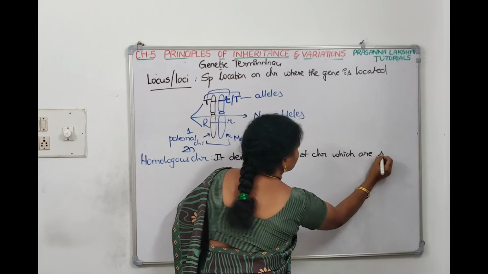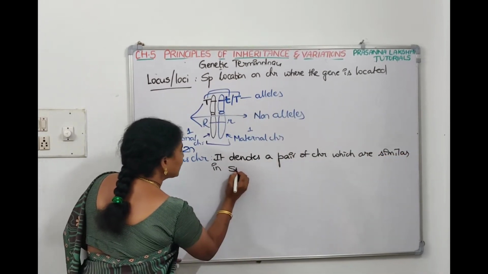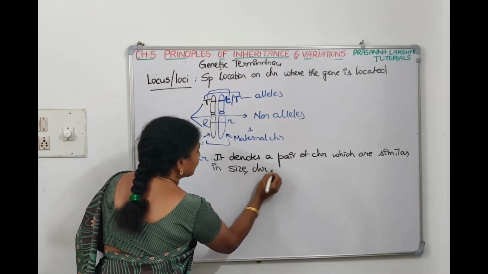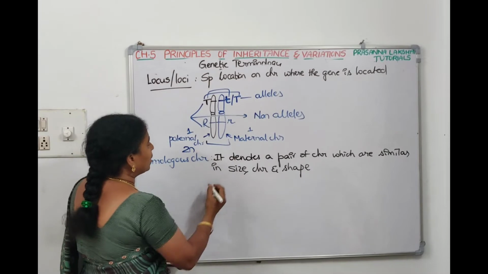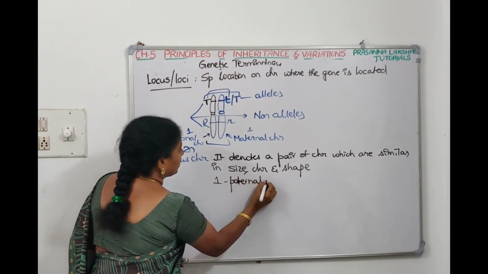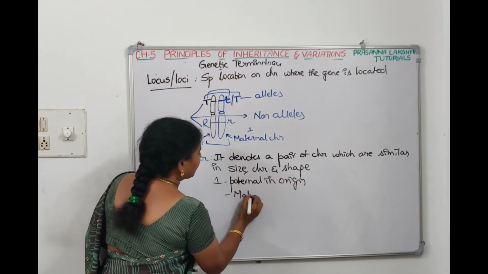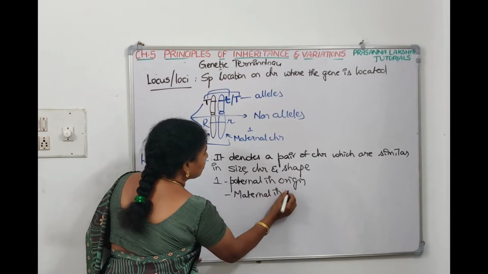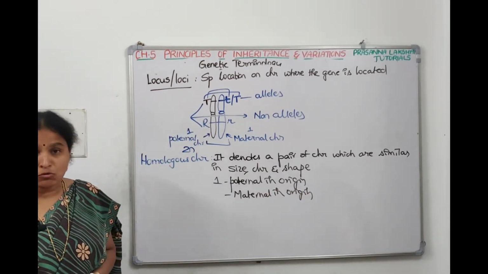which are similar in size, character and shape. Out of this pair, one chromosome is paternal, of the father's origin, and the other one is from the mother, maternal in origin. So hope you understood what homologous chromosomes are.